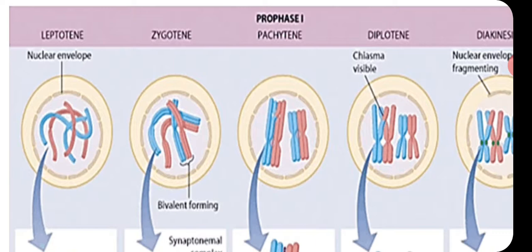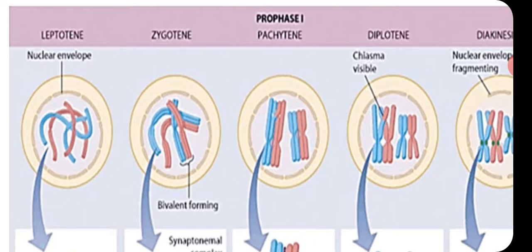During the zygotene stage, the homologous chromosomes, which are the same in morphology and genetic composition, come together and pair up. This process is known as synapsis. The pairing of chromosomes is very important in zygotene.